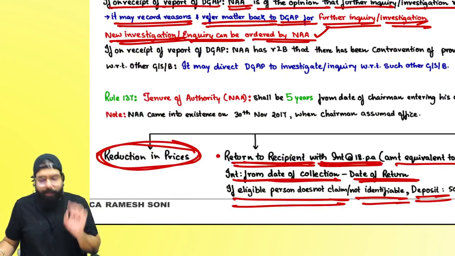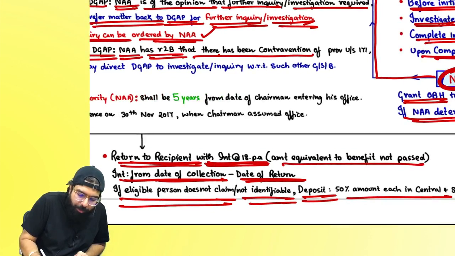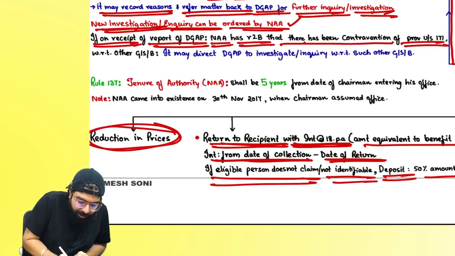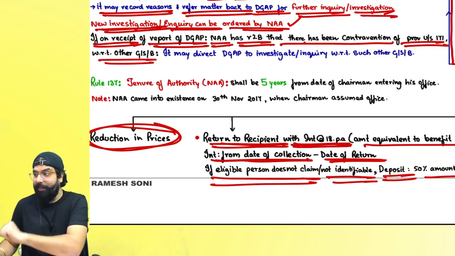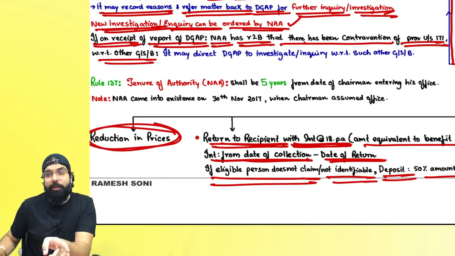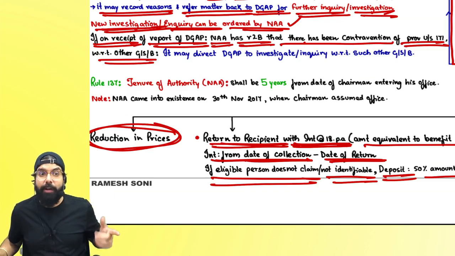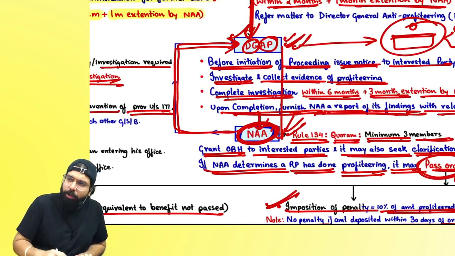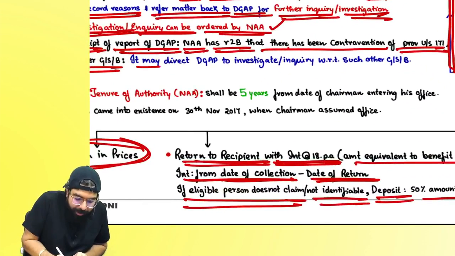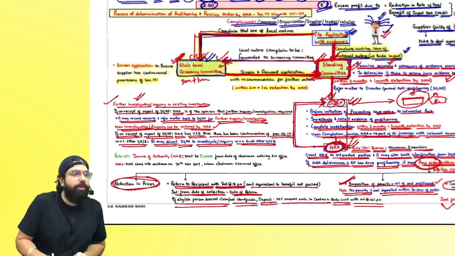Anti-Profiteering Authority. They say if on receipt of the report of DGAP, the Anti-Profiteering Authority has reason to believe that there is contravention of the provisions of Section 171 with respect to other goods, services or both, because that's the nature of a person if he is cheating. One thing he is doing means other things also I think he is doing. Let me catch him. So it will tell DGAP, hey DGAP, this item he is selling, mobile phone also, check that too. It may direct DGAP to investigate or inquire with respect to other goods, services or both.